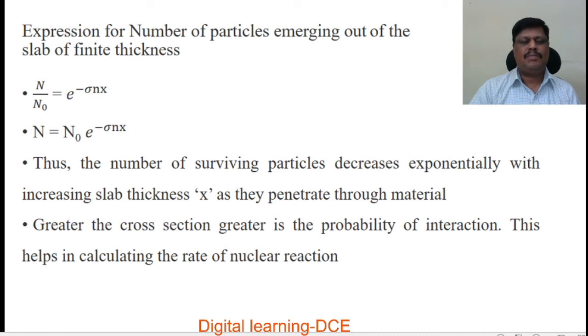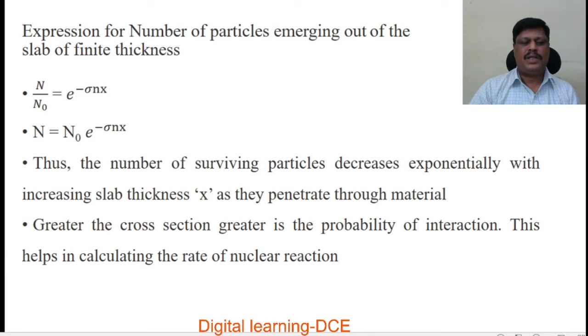Thus, the number of surviving particles, the particles which are not interacting with the nucleus of the target, decreases exponentially with increasing slab thickness x as they penetrate through the material.